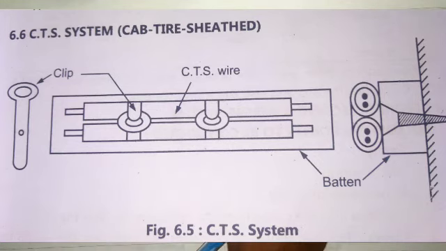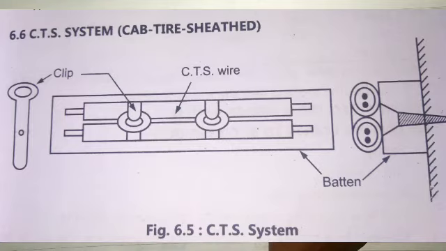It consists of CTS, that means cab tyre sheathed, or TRS, tough rubber sheathed wires. So this system mainly consists of CTS or TRS wires. The wires are fixed by means of clips directly on the wooden beams or the wooden batten, or you can also place them on concrete walls.